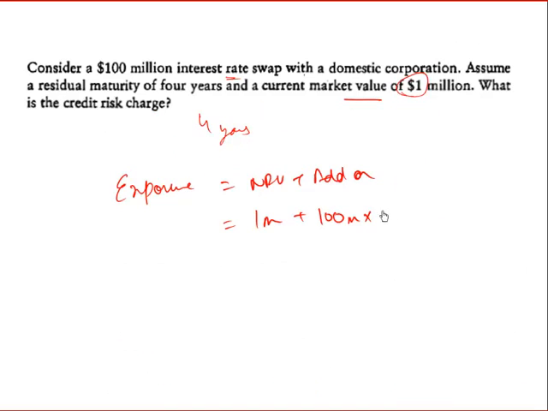Generally this will be given, the add-on factor into 0.4 plus 0.6 into the net to gross ratio. The net to gross ratio is not given, so we will assume it to be 1. So the exposure will come out to be 1 million plus 100 million into 0.5% into 1, that will be $1.5 million.